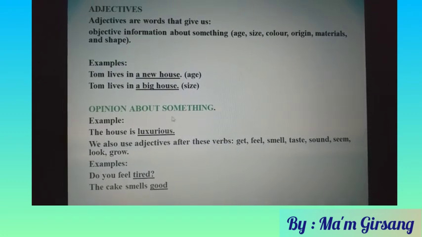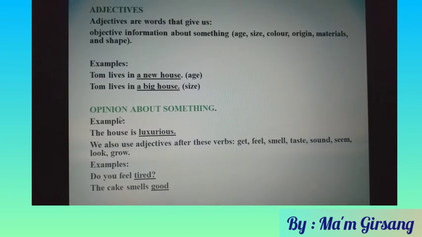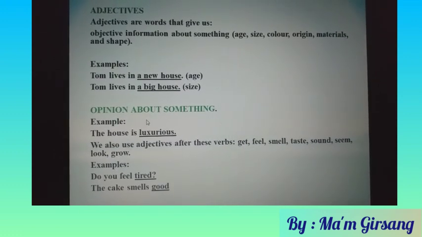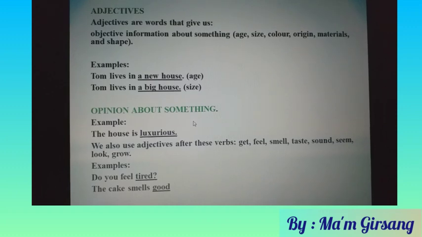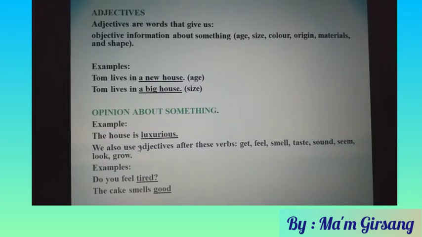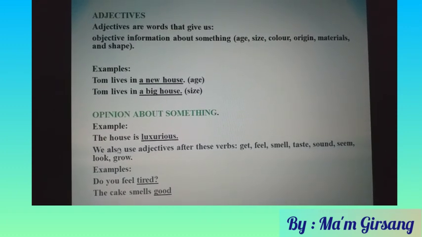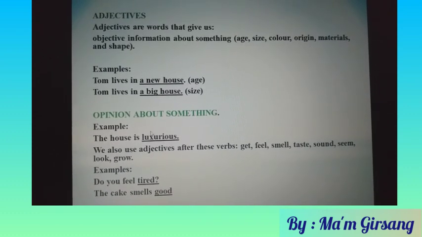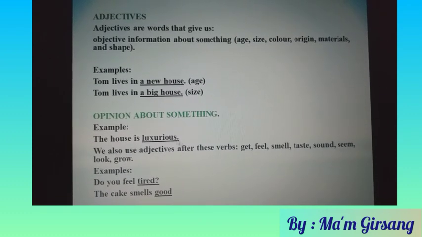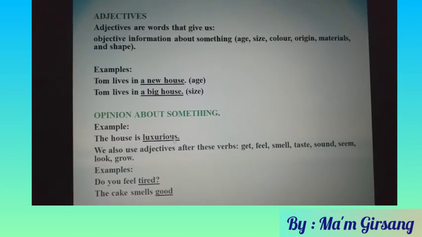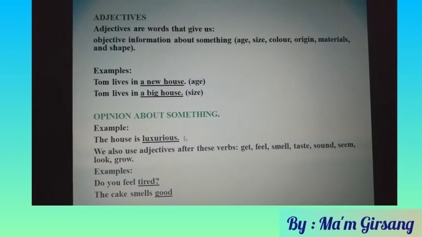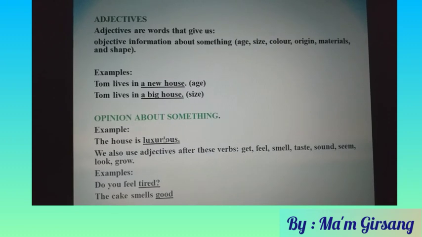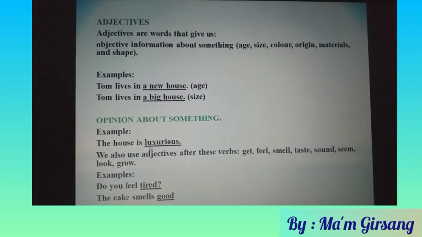Okay, I can continue again. Examples of how to give an opinion about something, to write or speak about narrative text, especially fairy tales. Example: the house is luxurious. Luxurious is an opinion. It means the house, in your opinion, is luxurious, in Indonesian, sangat mewah.